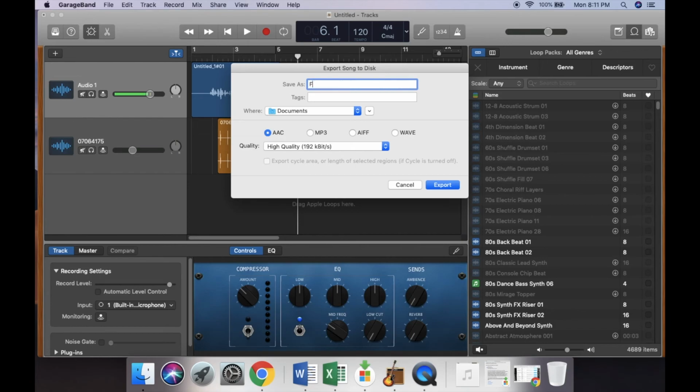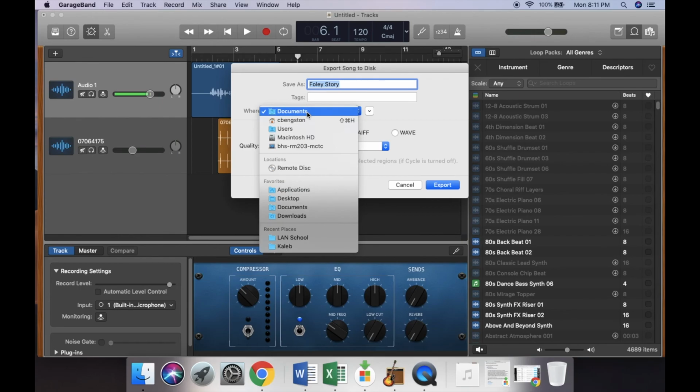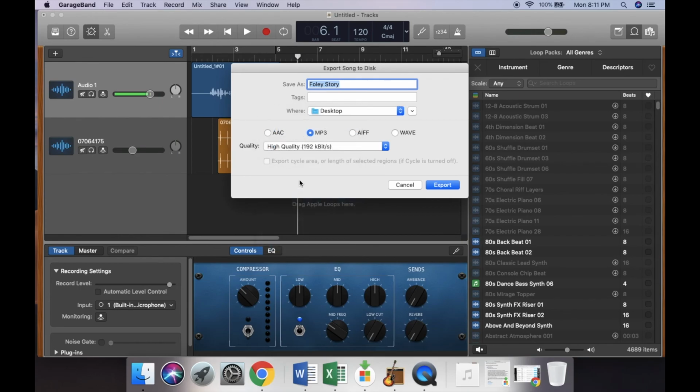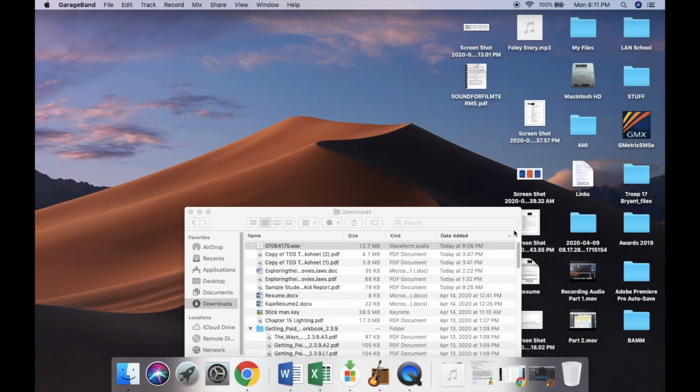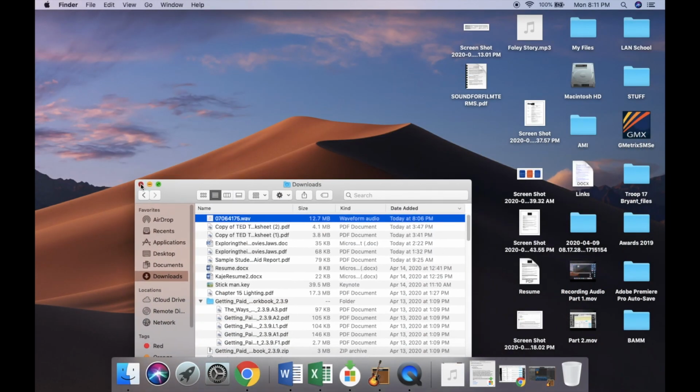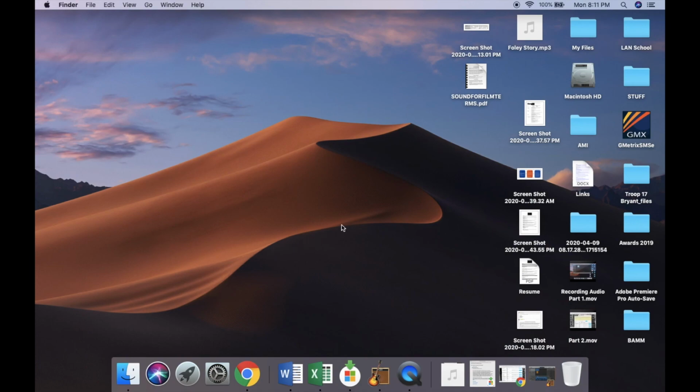Name it. Make it an MP3 file. Make sure you know where this file is going. Currently it's going to my Documents folder. I'm going to place it on my desktop and tell it to export. Once it is exported, you're now ready to find that file on your desktop and upload that file to your computer in Google Classroom.